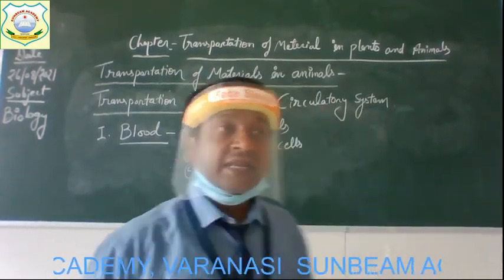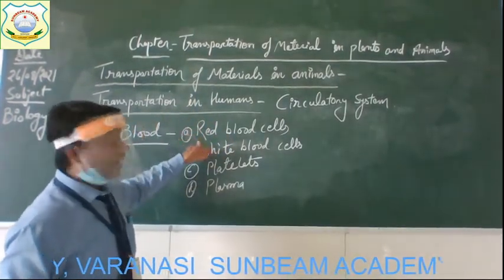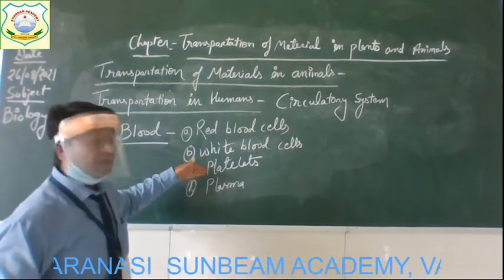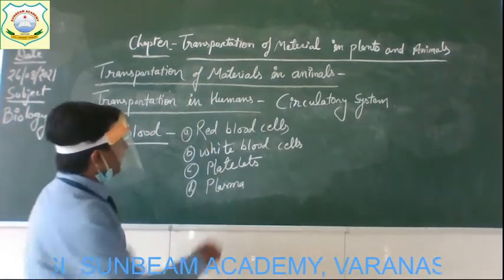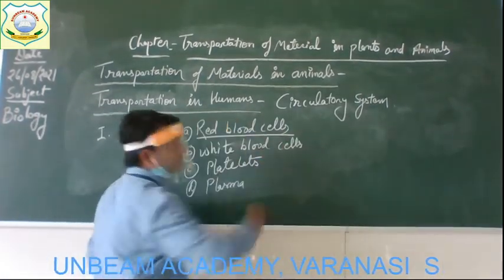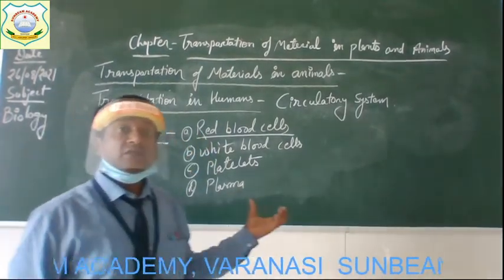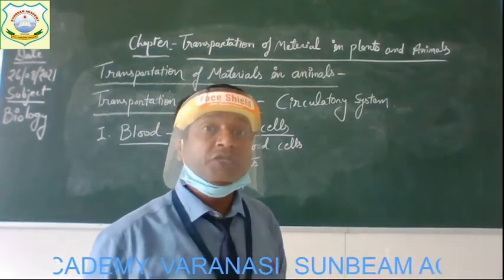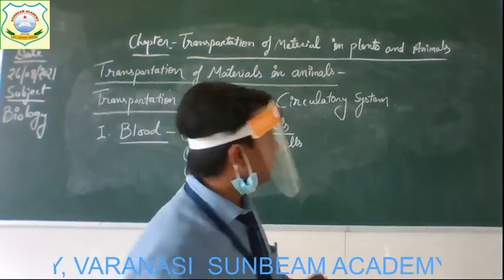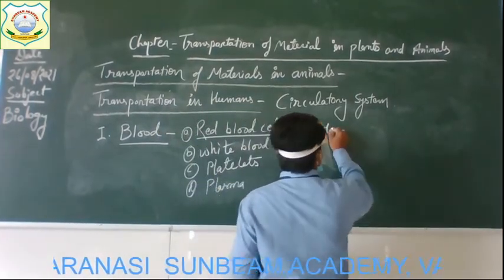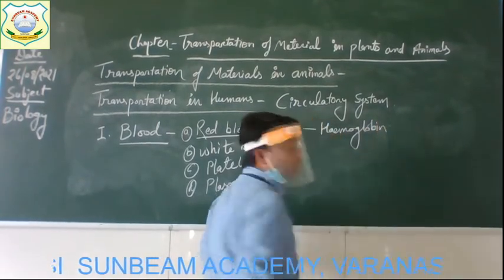So plasma is the liquid component of the blood in which these three kinds of cells are present. All right, children? And the names of these cells are red blood cells or RBC, white blood cells or WBC, and platelets. Okay? Now come one by one. The red blood cell is termed red because of the presence of a special pigment which provides it the red color, and the name of that pigment is hemoglobin.